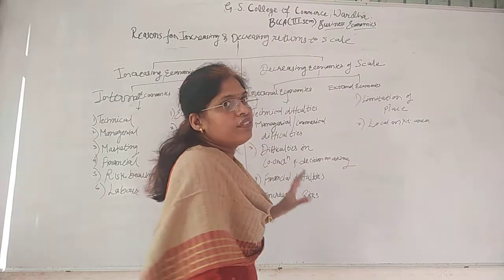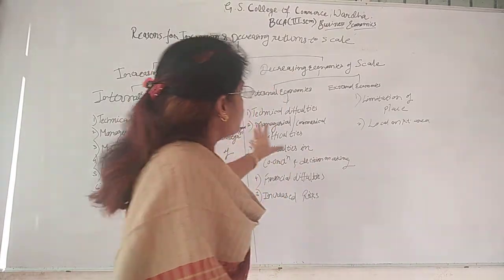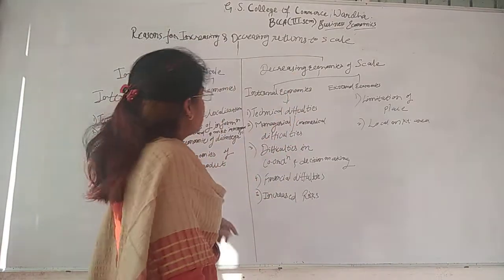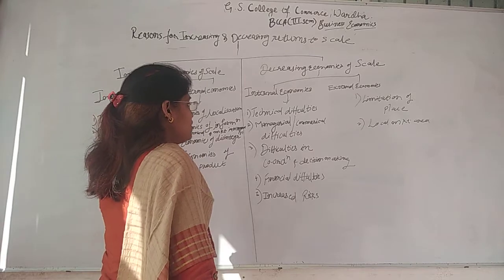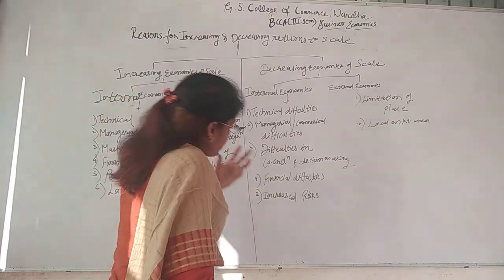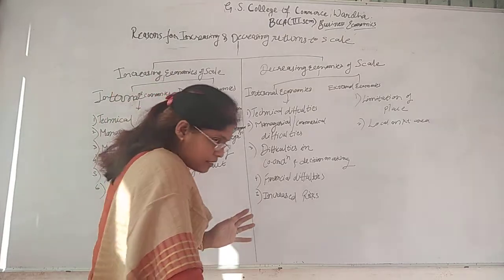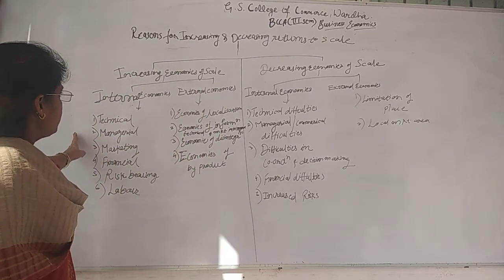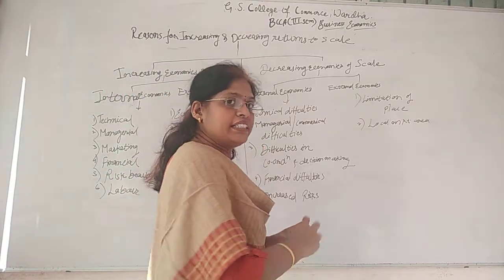Now what kinds of problems come in the process of decreasing economies of scale? That is technical difficulties, managerial and commercial difficulties, difficulties in coordination and decision making, financial difficulties, increased risk. See, all the things which we have discussed in internal economies are getting affected, or it is just the opposite